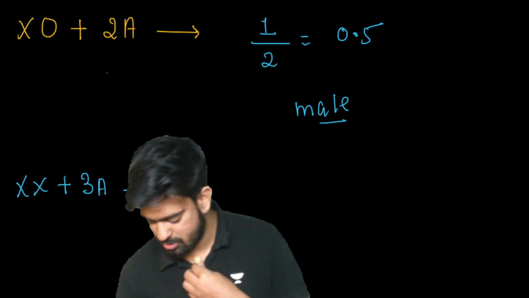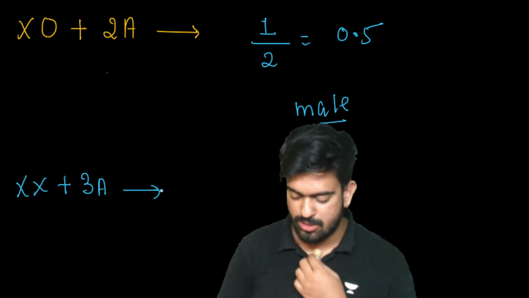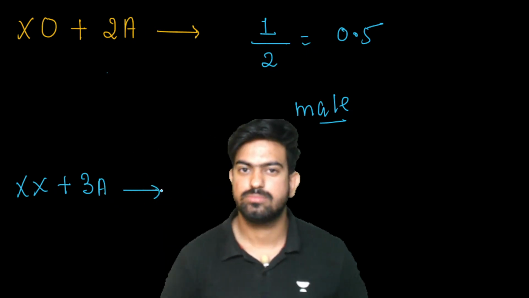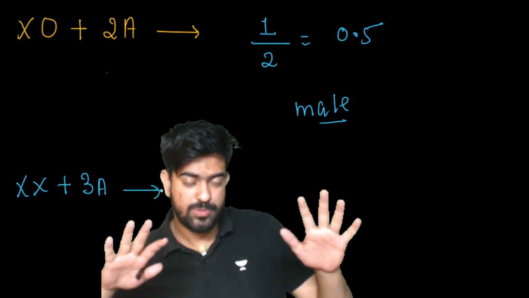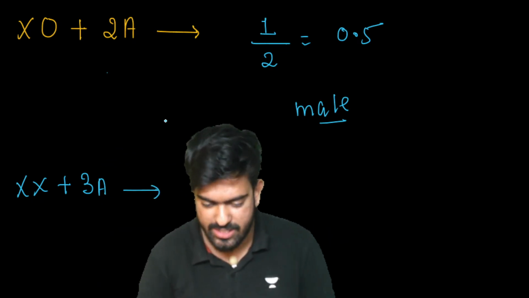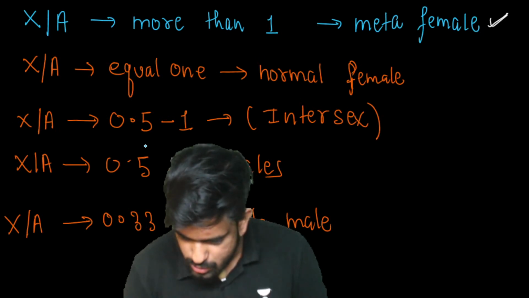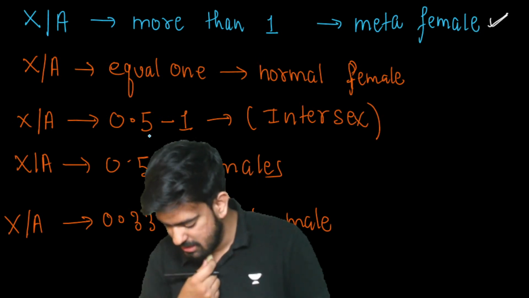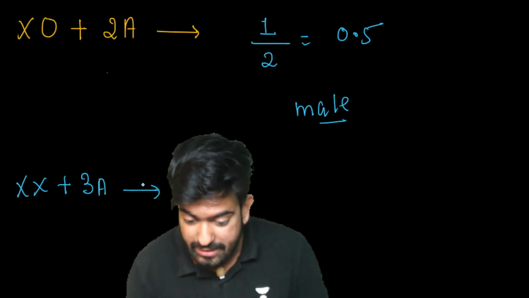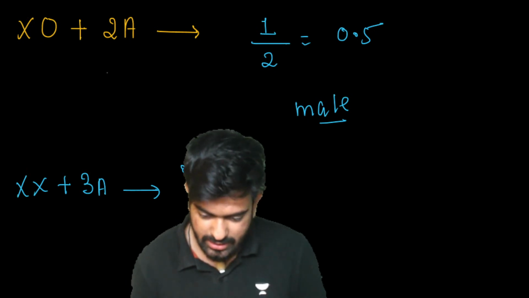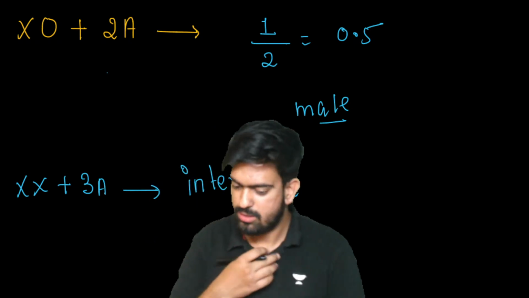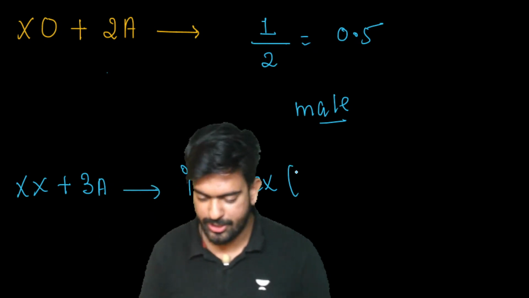It's coming 0.6. RK, you made a mistake. It's less than 1, right? It will come 2 by 3, right? 2 by 3 will be what? Yeah, 0.6. So 0.6 is basically between 0.5 and 1. So it will be intersex. Yes or no? Intersex. Clear, RK? Got your mistake?